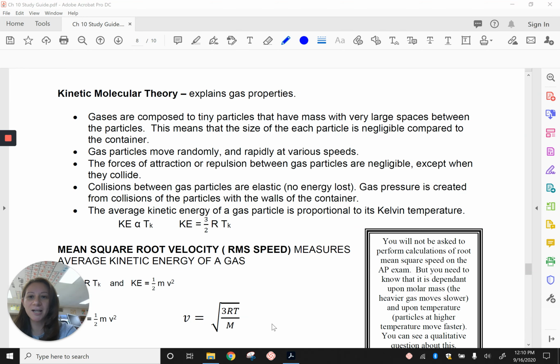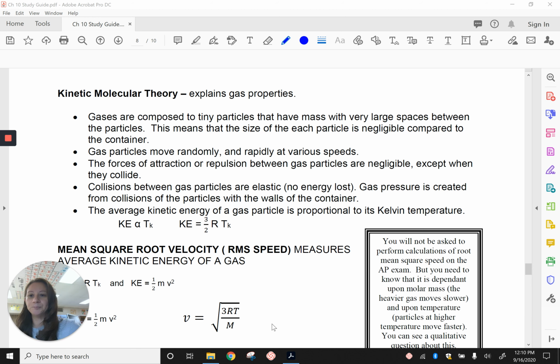Today we're going to talk about kinetic molecular theory. So kinetic molecular theory is really big. It explains the behavior of gases and their movements. So kinetic means motion, molecular, motion of the molecules, and that theory, like I said, explains properties of gases. So kinetic molecular theory has several statements.